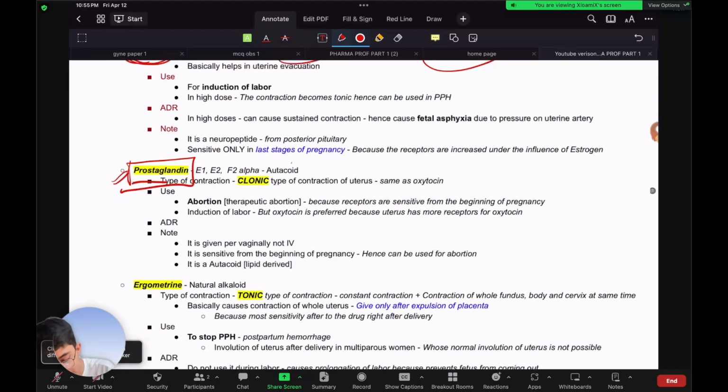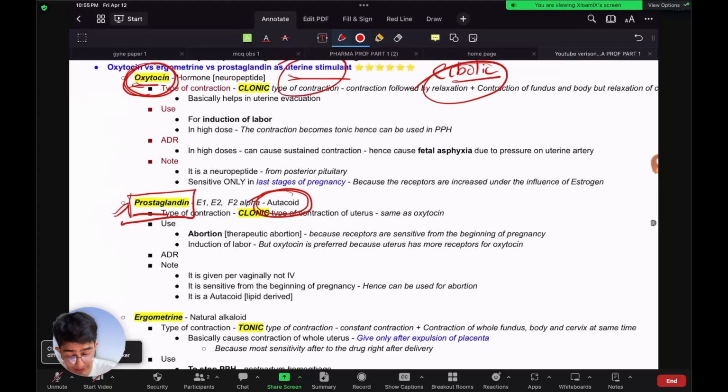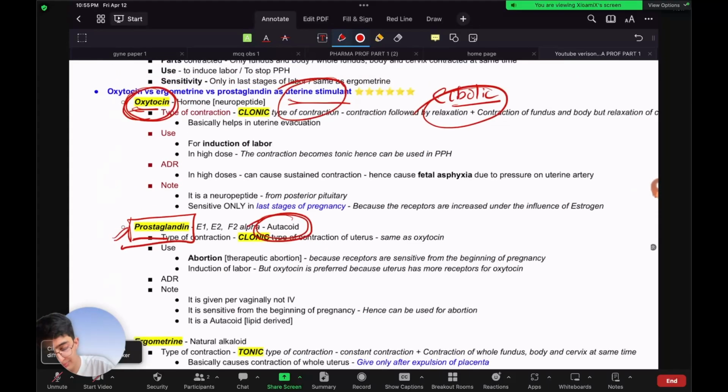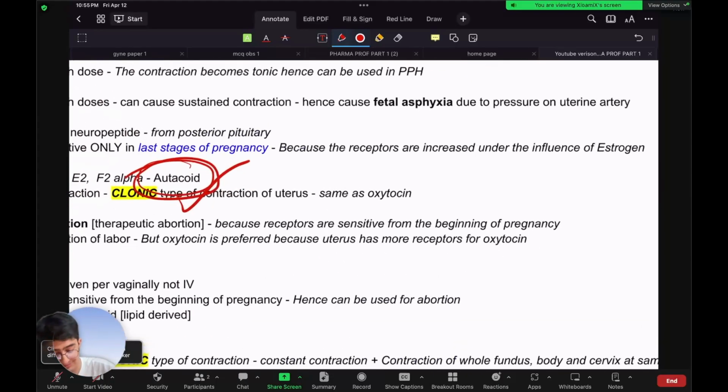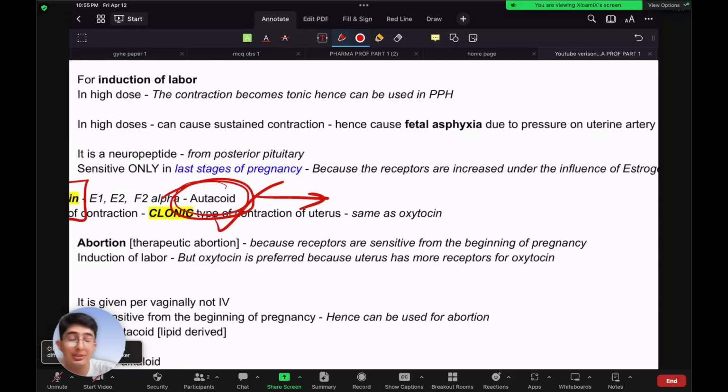So what is prostaglandin? Prostaglandin is a type of autocoid. Similar to oxytocin being a neuropeptide, prostaglandin is an autocoid. Now you might be thinking, what is an autocoid? Autocoids are those chemicals that are secreted in the body that are highly reactive, and then they work on the nearby tissues that they are secreted from.